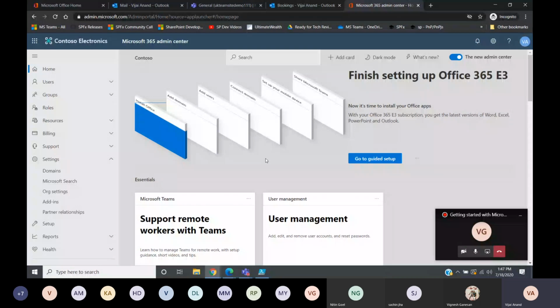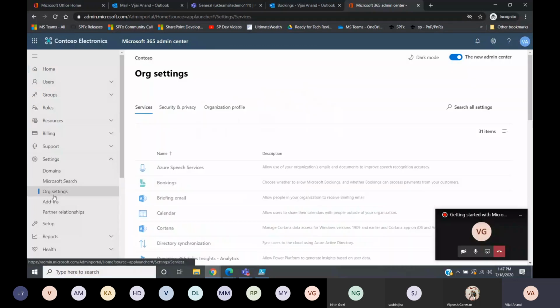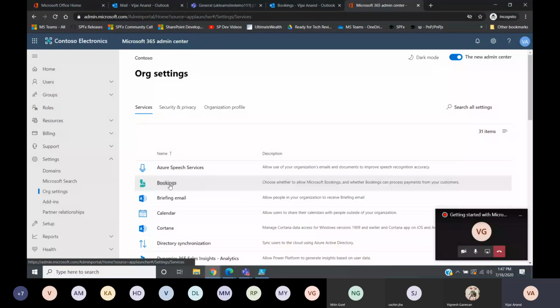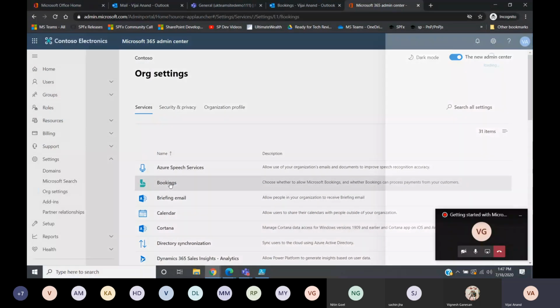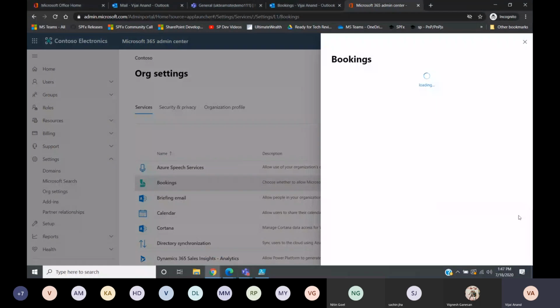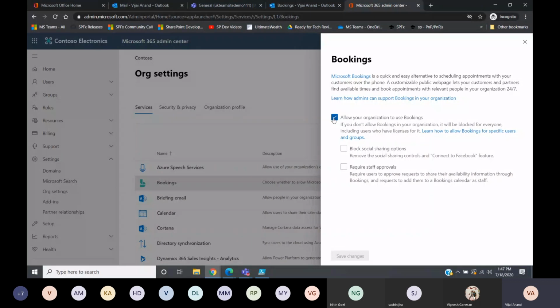As a first step, in order to enable Bookings, you need to come to the Microsoft 365 admin center, and under Settings you can see Org settings. Once you go to Org settings, you can see Bookings. Once you click here, you will have the options to enable or disable Bookings. If you want to enable it for your complete organization, you check this checkbox, allow your organization to use Bookings. And there are two other options available.